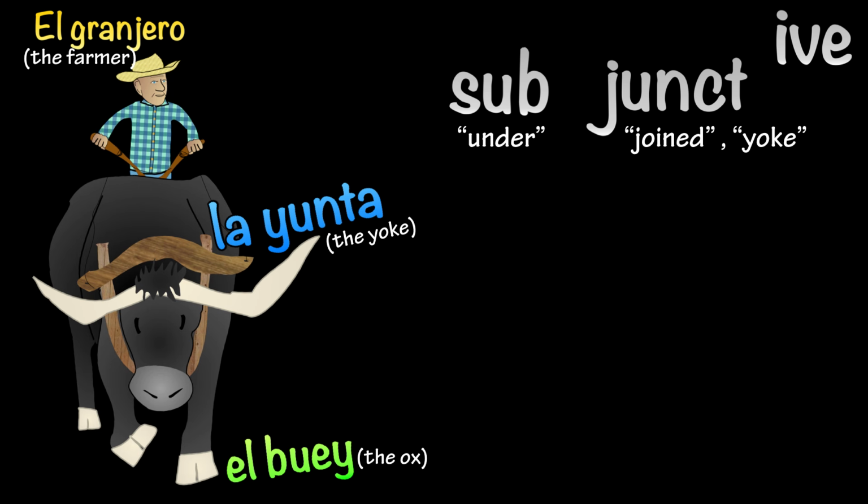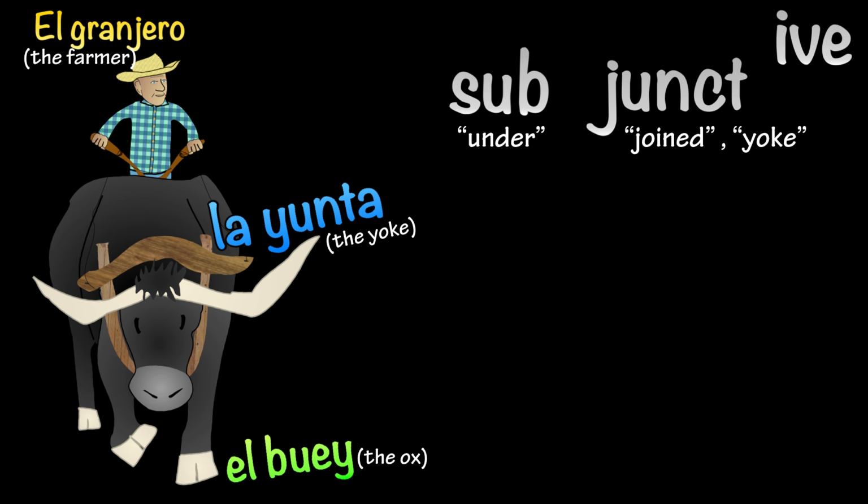Let's think of how many characters here have their own will, or are able to do something on their own. The farmer has a will, and the ox has a will. Both have their own desire to act upon, or will. No matter how much the farmer might want the ox to do something, he can't really change the ox's will. But the yoke helps the farmer impose his will, or make the ox do whatever he wants him to do, even if the ox doesn't want to do it. If the farmer wants him to turn, the yoke helps him control the ox.